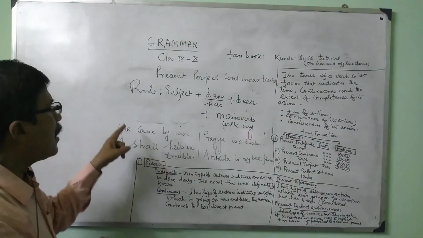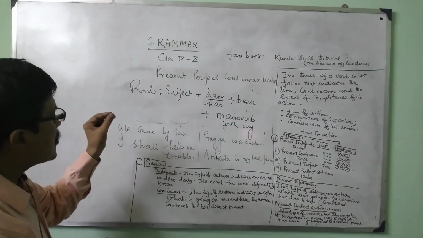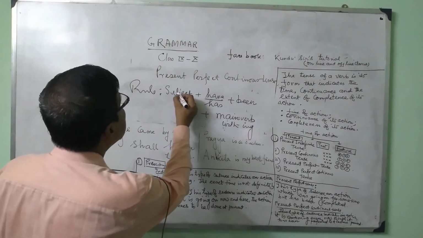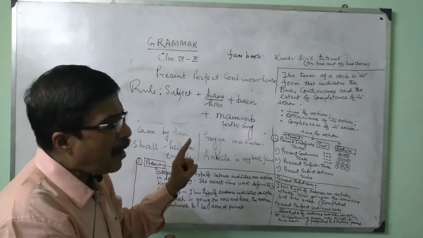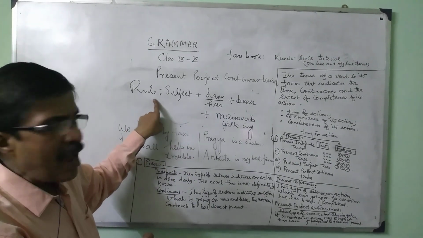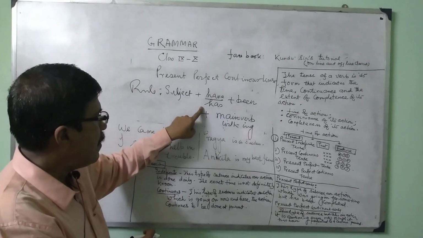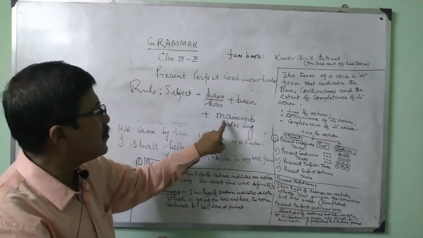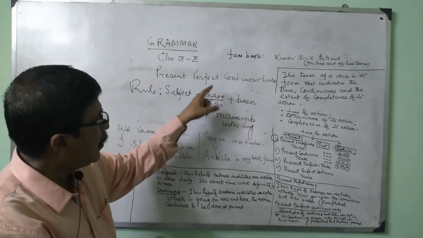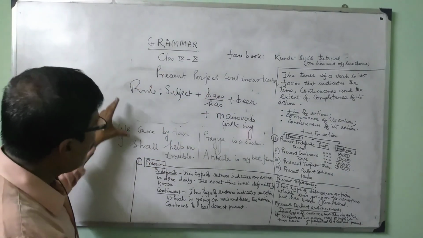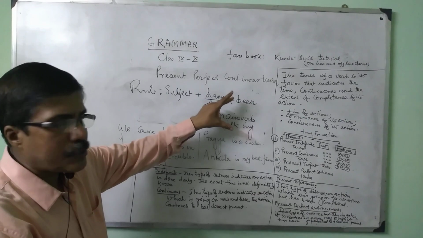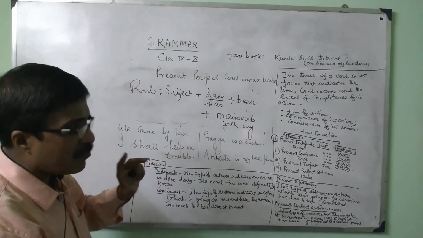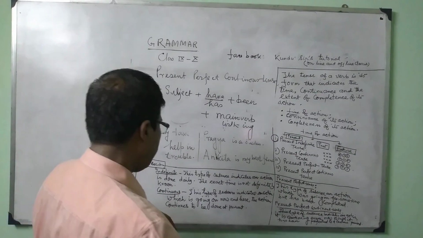then once again I am giving clarification or explanation. Subject plus auxiliary verb according to subject, either have or has, plus been, plus main verb with ing. We have chosen here the go verb. So according to the fundamental rules for the present perfect continuous tense, I am writing down some sentences with explanation.